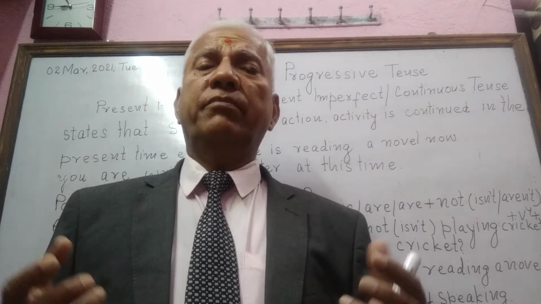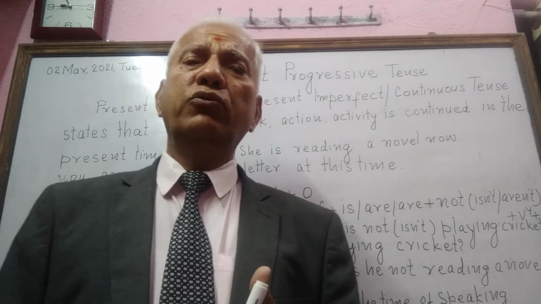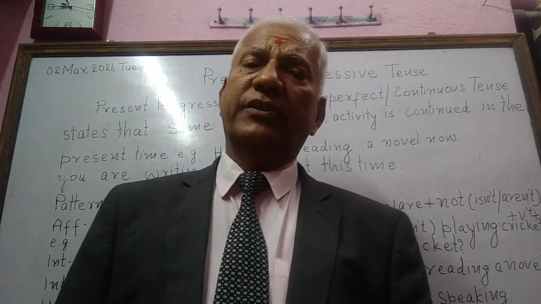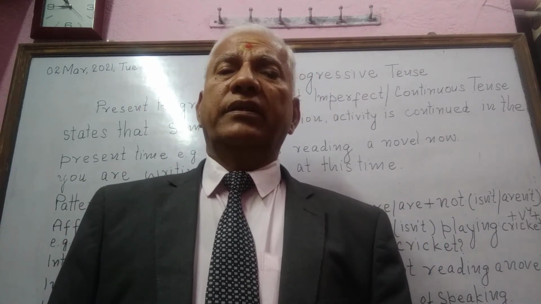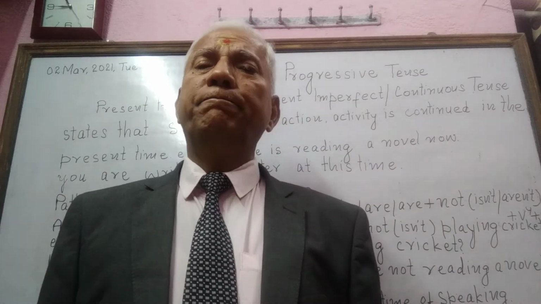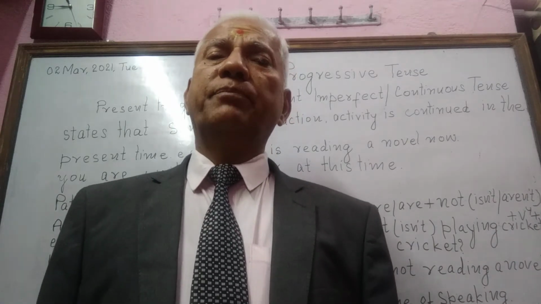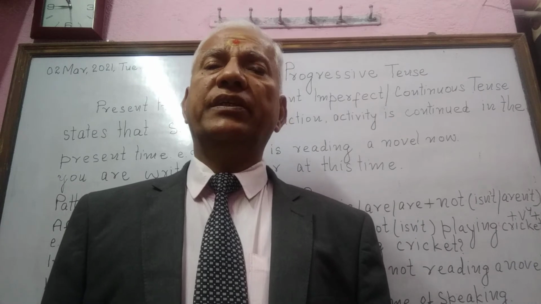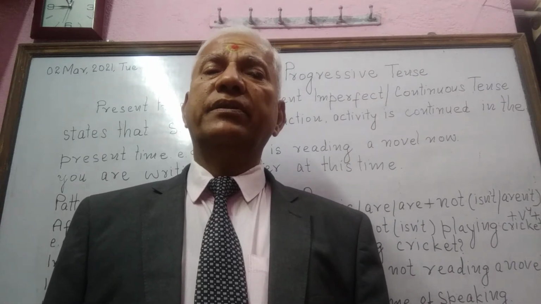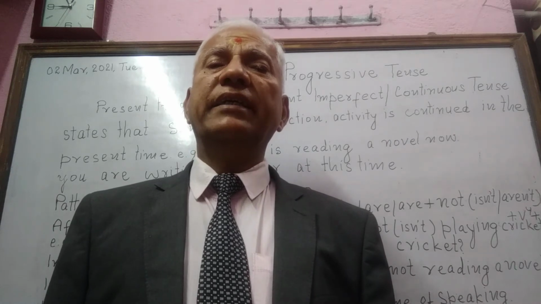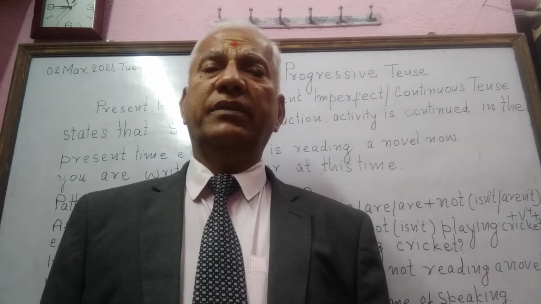But there are some verbs which cannot be used in present progressive tense. What are these verbs? Number 1, verbs of perception, such as see, hear, notice. These verbs are generally not used in present progressive tense.